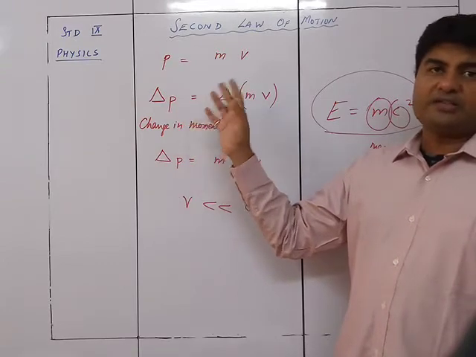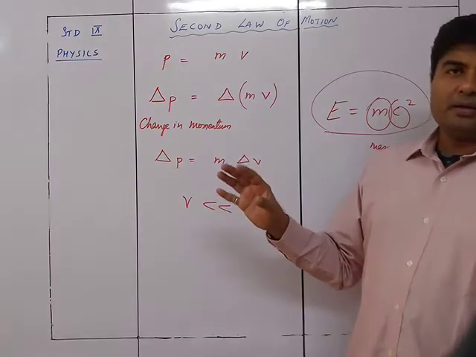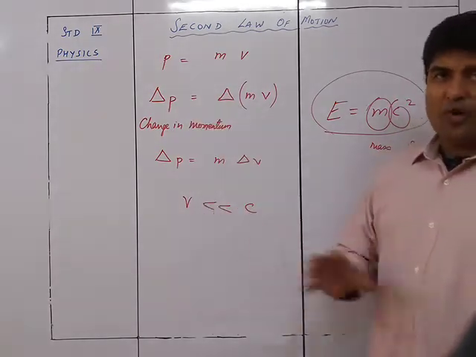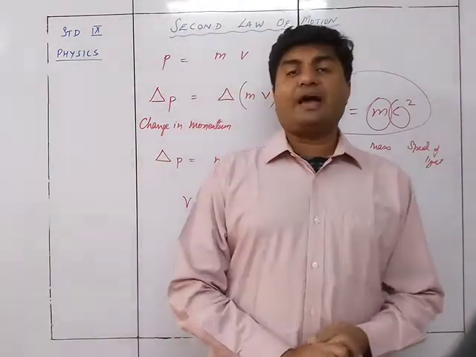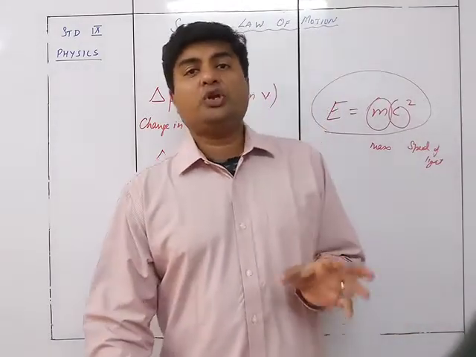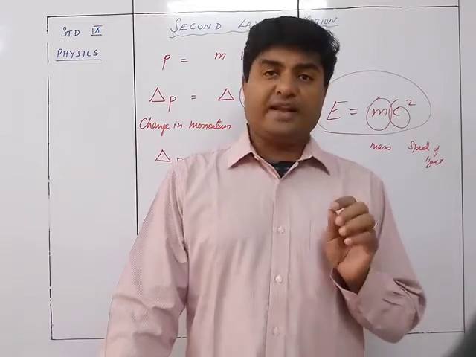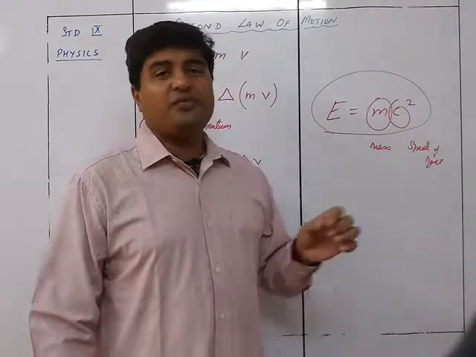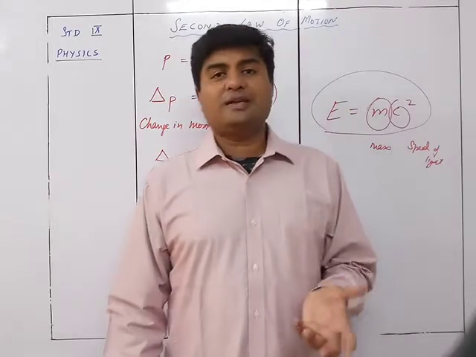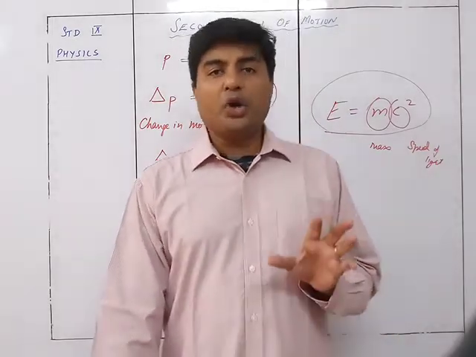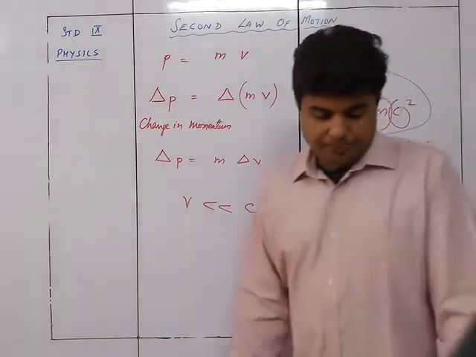There is no doubt in this. Irrespective of whether the velocity is more than or equal to the speed of light or slightly less than it, this is 100% true. But for calculation purposes and our normal general purposes, where the speed of the body is of the order of 10⁶ meter per second, the change in mass due to this formula will be very small. When the change in mass is that small, we can consider it negligible. Hence, under normal circumstances, we will use the formula ΔP = mΔV.